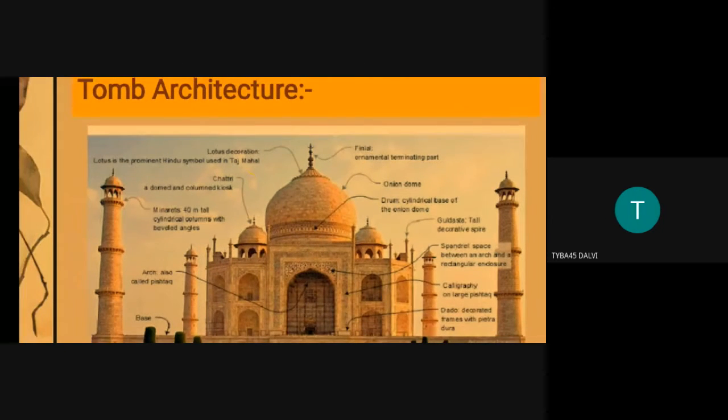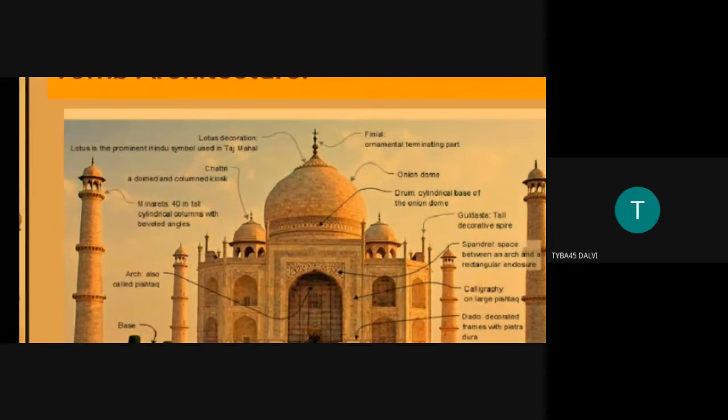In the lowermost part of the onion dome, these merlons are of equal shape, not irregular, and they are constructed equidistant from one another. They are also seen on the main gateways. These merlons are seen in tombs, also in mosques, forts and palaces.